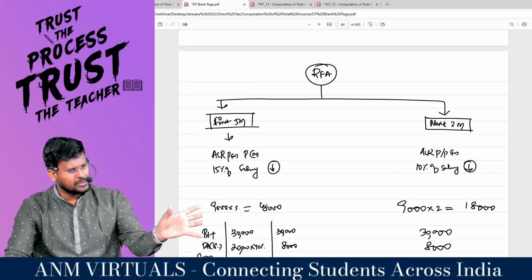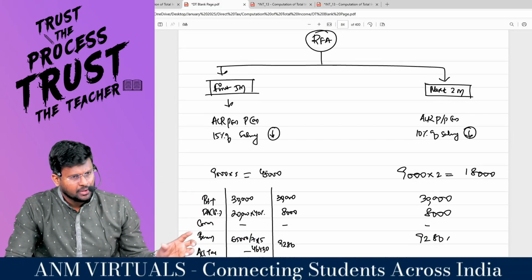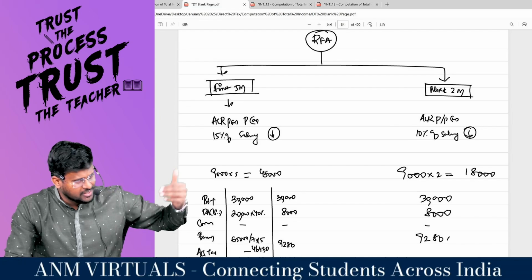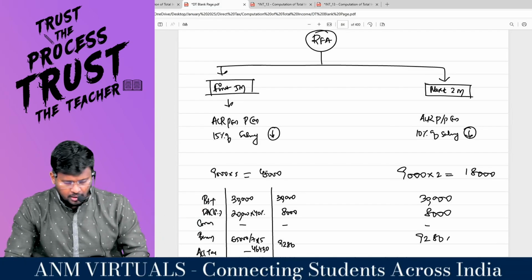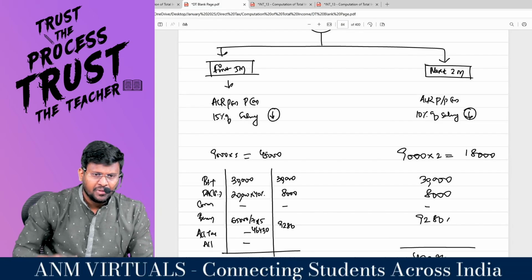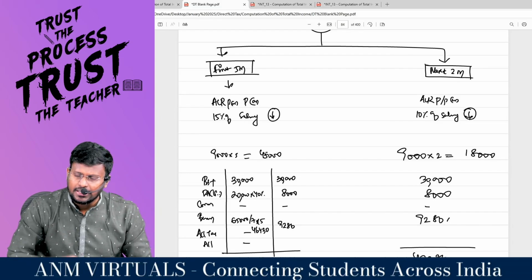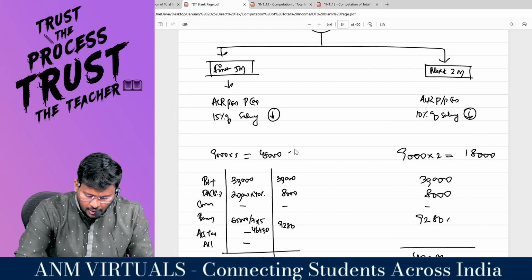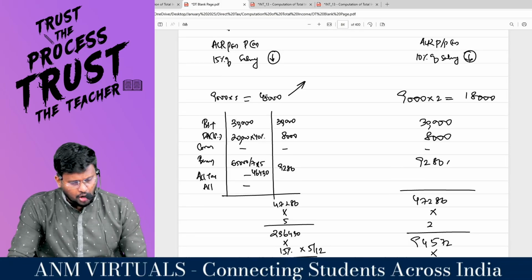RFA is classified in 2 categories: first 5 months and next 2 months. Because actually 7 months are there. So the actual lease rent paid or payable, or 15% of salary, whichever is lower. Actual lease rent is 9,000. 9,000 into 5 comes to 45,000. And, or 15% of salary.